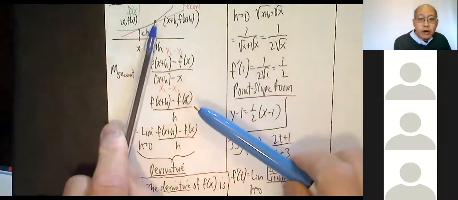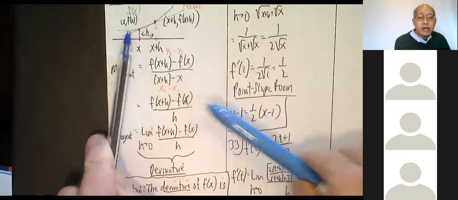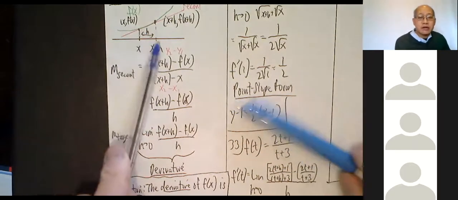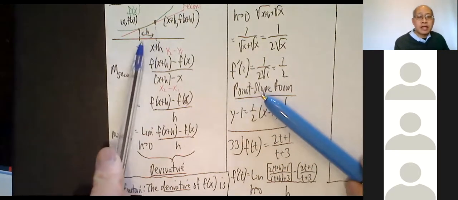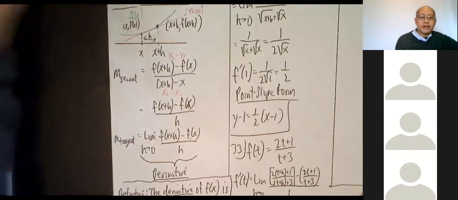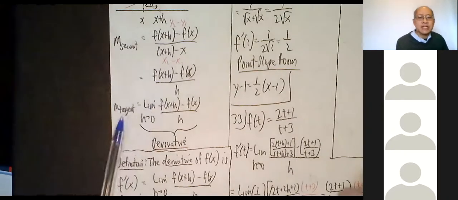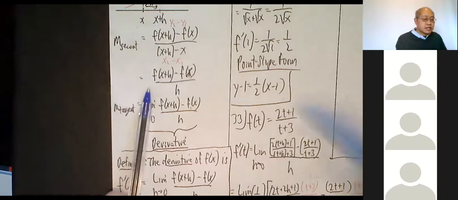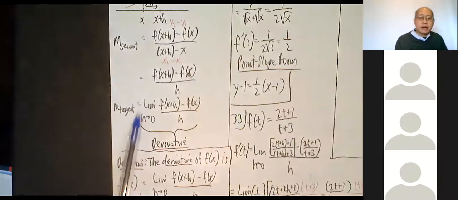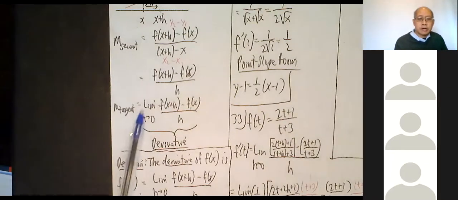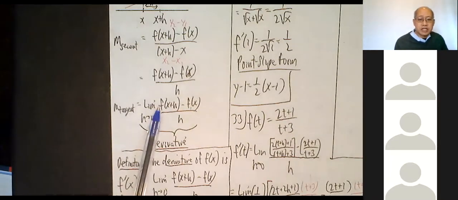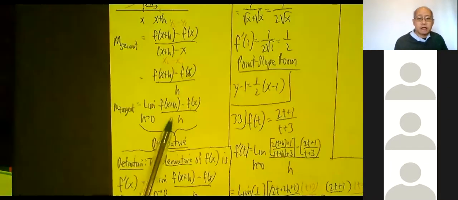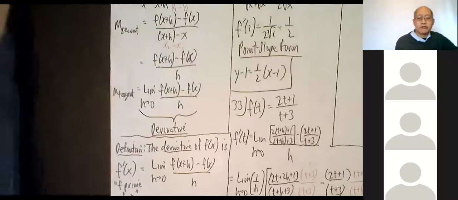So moving this point closer and closer to this point, we can now say that's what happens when we take the limit as h approaches 0. So the slope of the tangent line, m tangent, is this expression, but take the limit as h approaches 0. So limit as h approaches 0 of f of x plus h minus f of x all over h. That is our definition of the derivative.